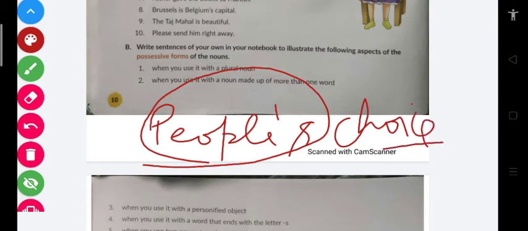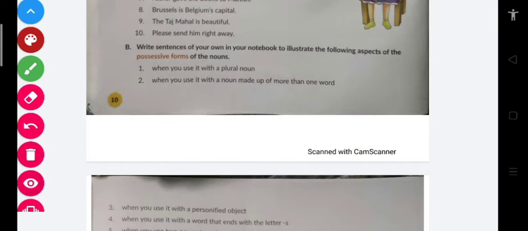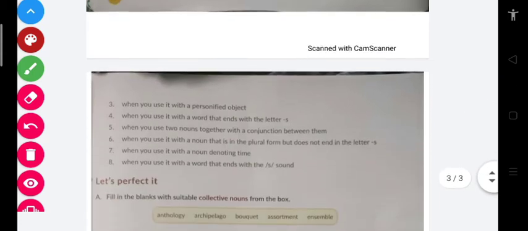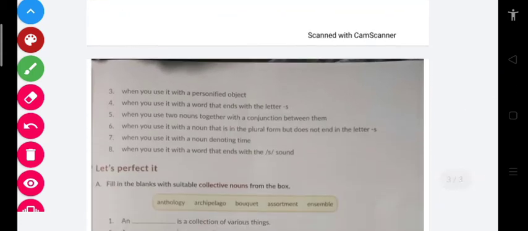You have to make a complete sentence on this. In the same way, use it with a noun made up of more than one word, with a personified object, and with a word that ends with the letter s.